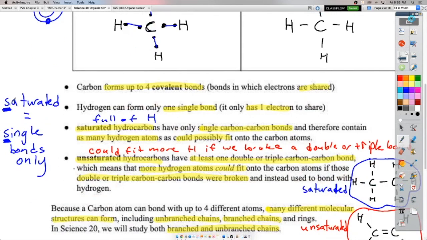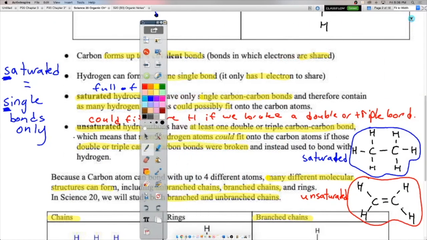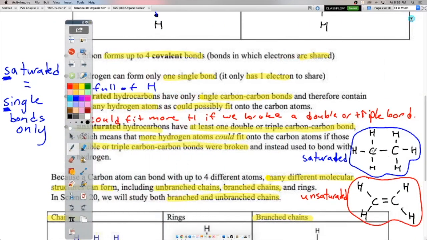Then we got into the difference of saturated versus unsaturated. So saturated, single bonds only, right? S and S. Saturated means full, and what are we saying it's full of? It's full of hydrogens. It contains as many hydrogens as it possibly could. There's no other way to fit another hydrogen on here because every carbon is full, right? Here, every carbon is full, but it doesn't have as many hydrogens as it possibly could, because if we broke that double bond, for example, then we would have room for two more hydrogens. So this is unsaturated.